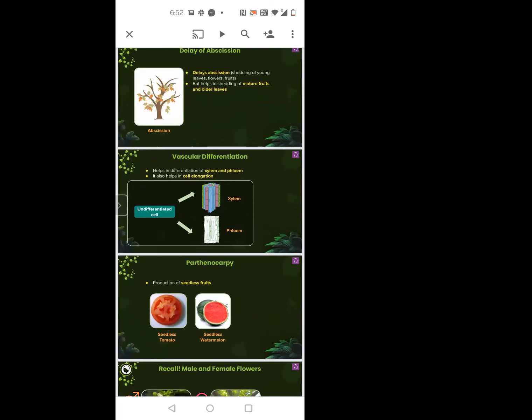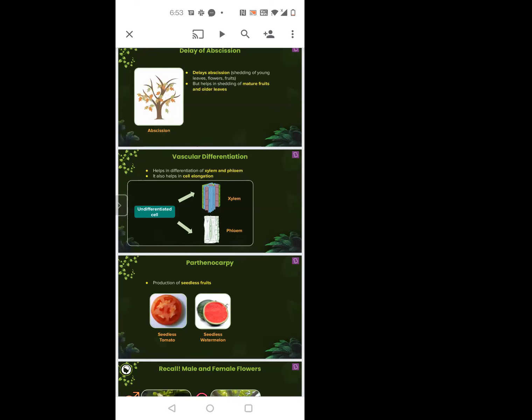Okay. Delay of abscission. We saw that abscisic acid is something that stops growth. It promotes abscission. Abscission is basically the cutting or falling of things. Your leaves falling from the tree is abscission. The shedding of leaves, fruits and flowers are all abscission.